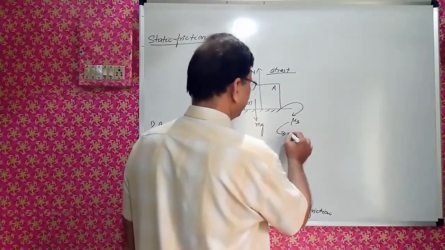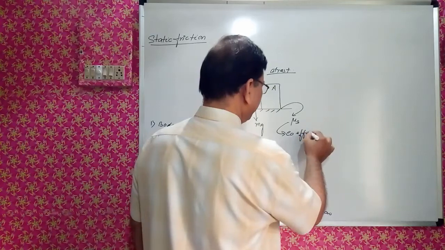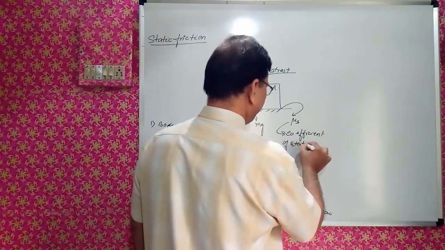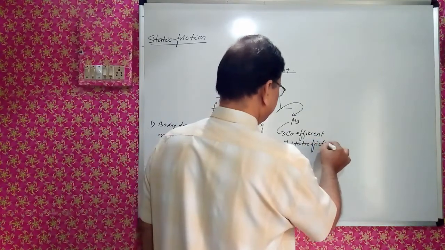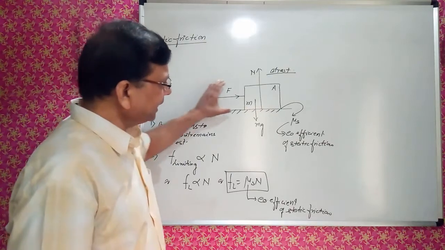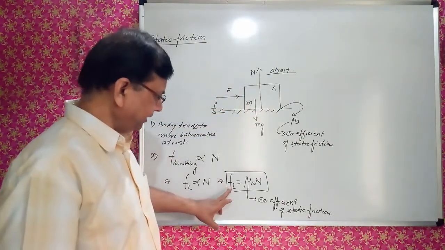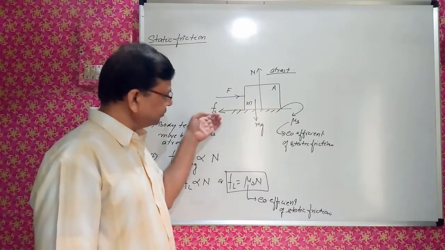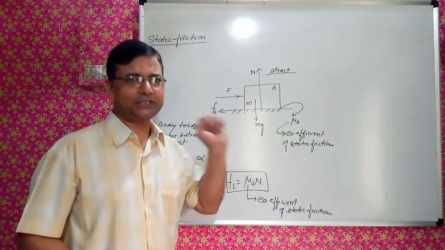Same thing over here, coefficient of static friction. Now, if we go on increasing the force, when limiting situation arises, means the frictional force is the limiting one, the maximum frictional force.